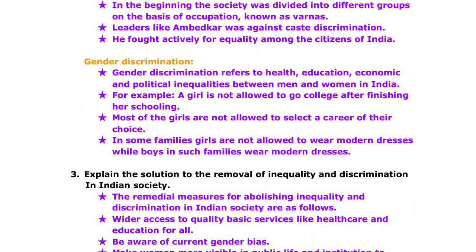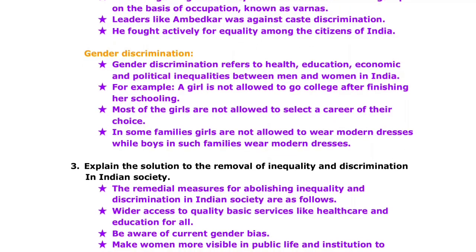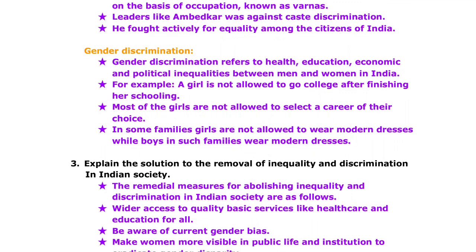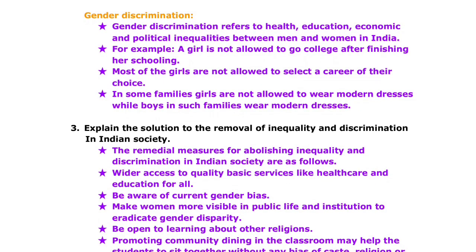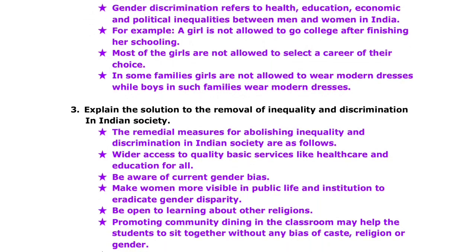Gender discrimination. Gender discrimination refers to health, education, economic and political inequalities between men and women in India. For example, a girl is not allowed to go to college after finishing her schooling. Most of the girls are not allowed to select a career of their choice. In some families, girls are not allowed to wear modern dresses while boys in such families wear modern dresses.